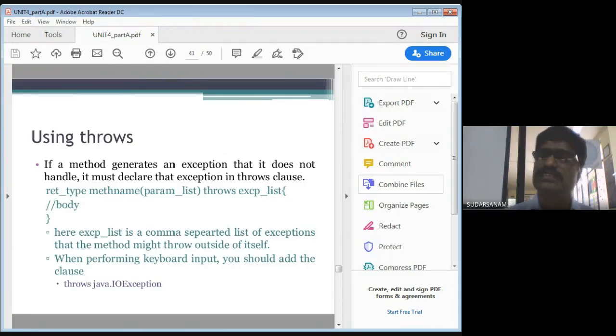Once you understand this, then go for the finally statements. Once you understand this, then go for the throws exception. Like this, one by one you have to practice exceptions.